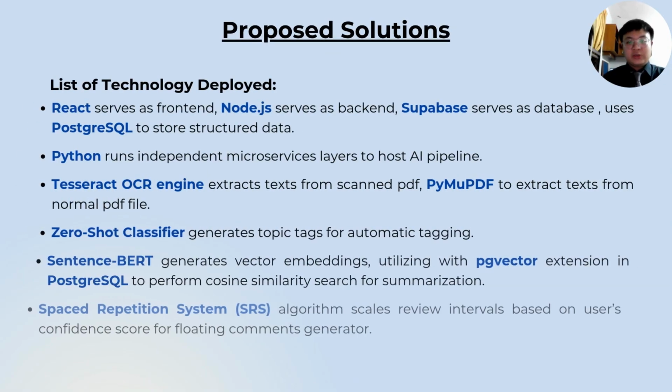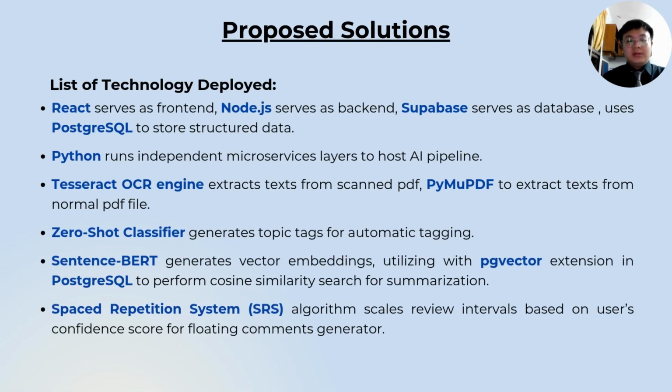For my proposed solution, this is the list of technology deployed in my system. React serves as front-end, Node.js serves as back-end, Supabase serves as database, and I use PostgreSQL to store structural data.